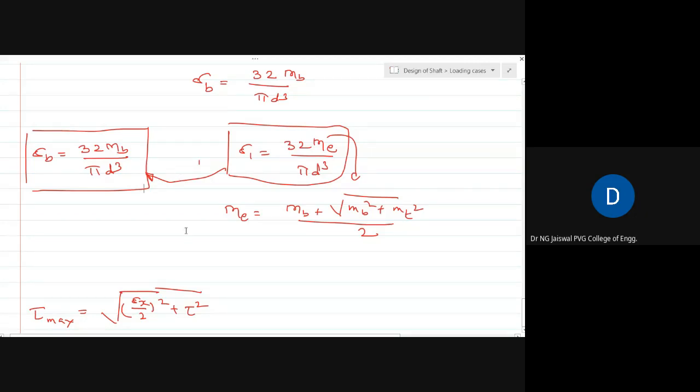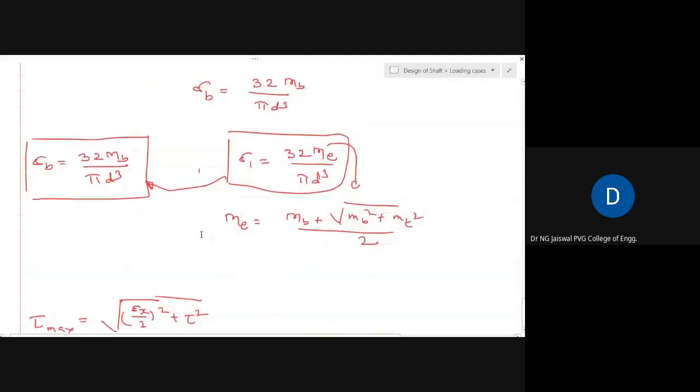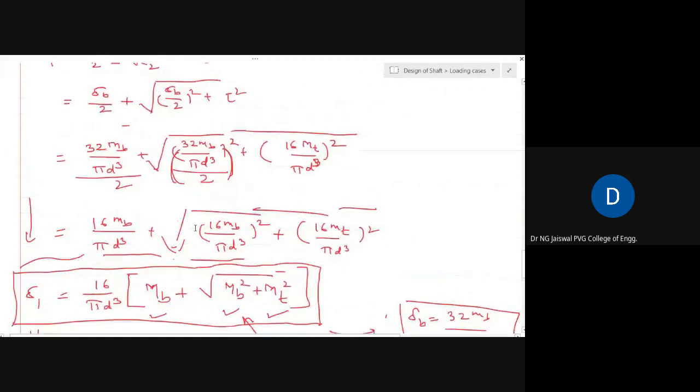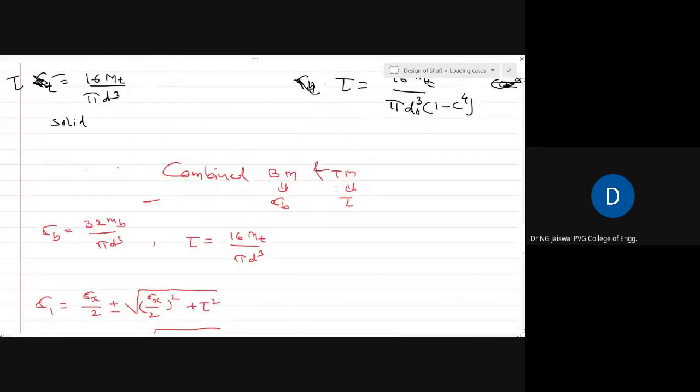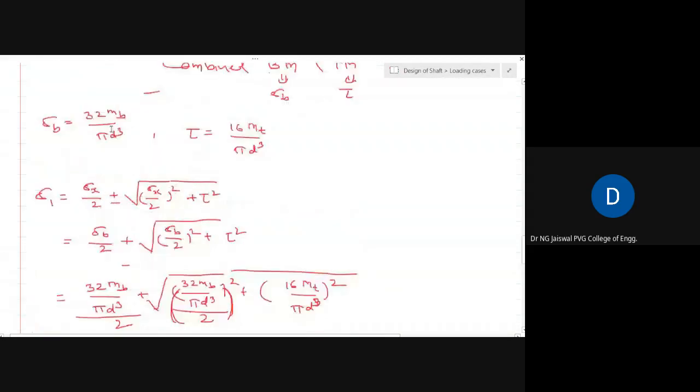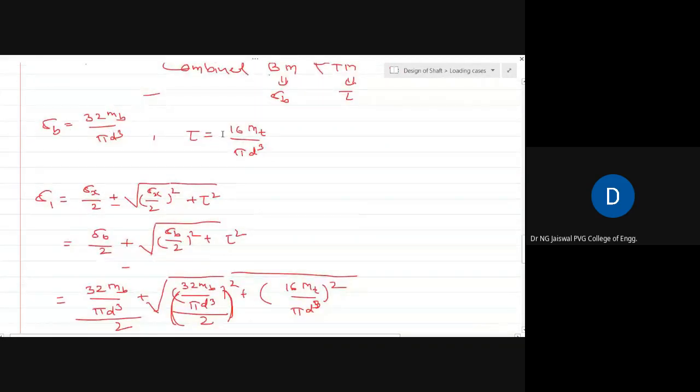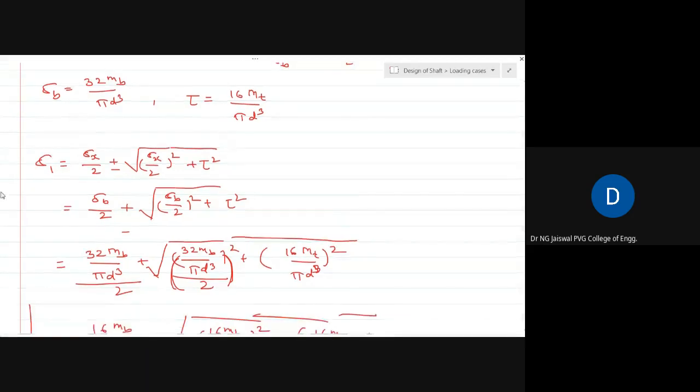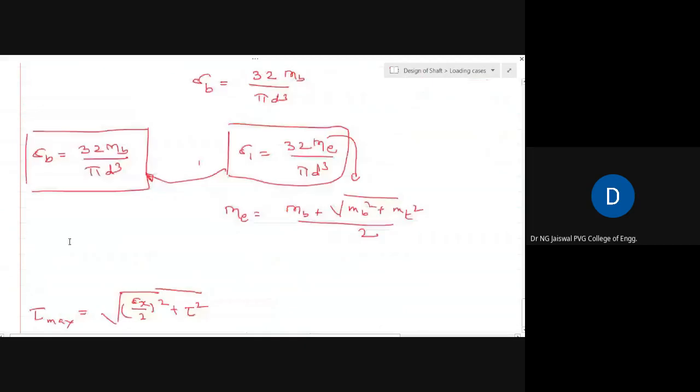Okay. Now, when we started the discussion of this combined bending moment and torsional moment, we started with this: if there is existence of sigma b and tau both, normal stress and shear stress both, you always go for sigma 1 and tau max.